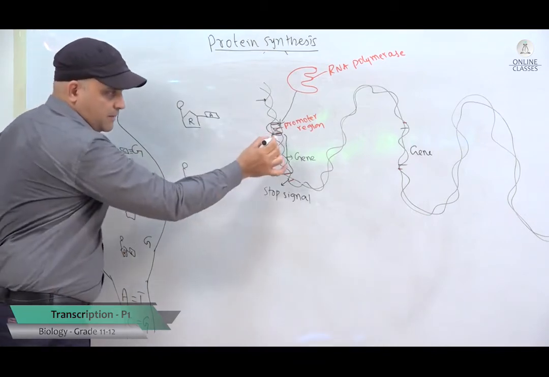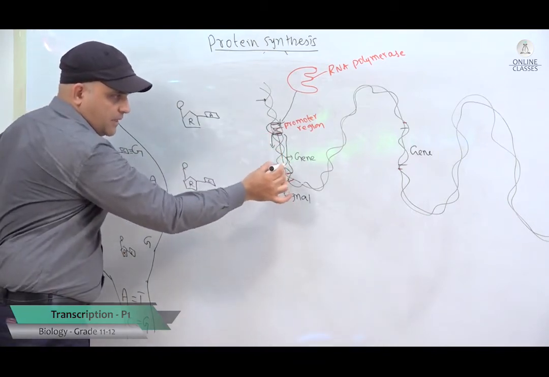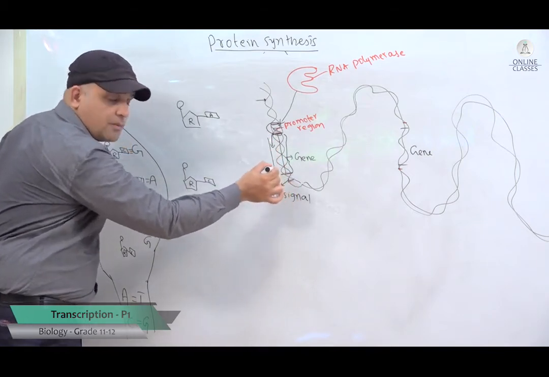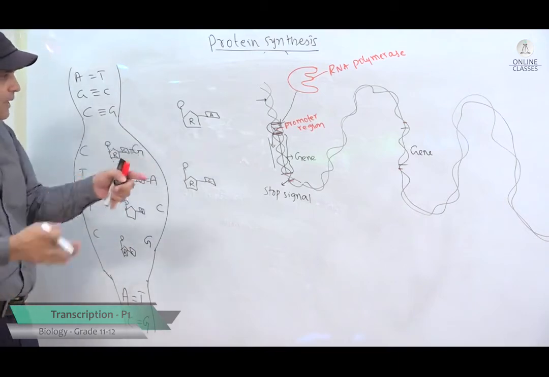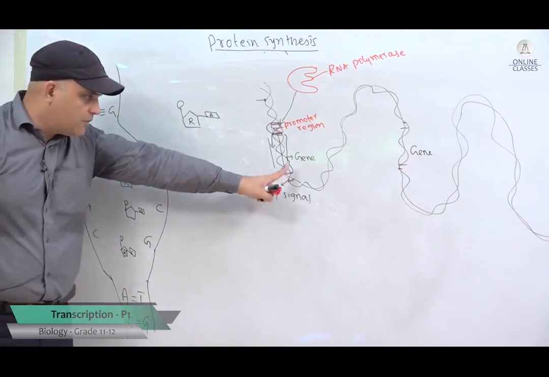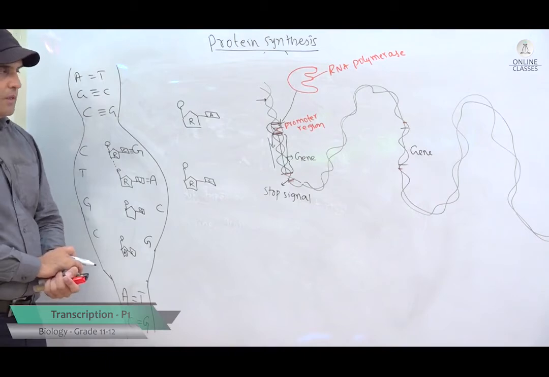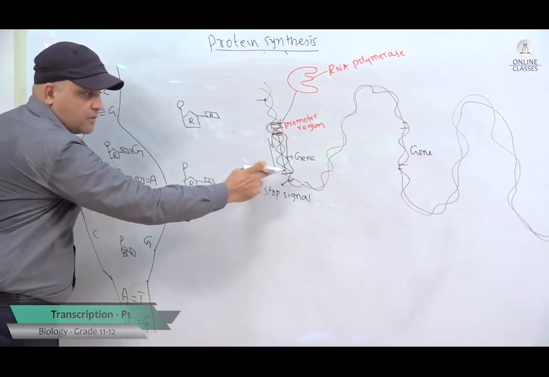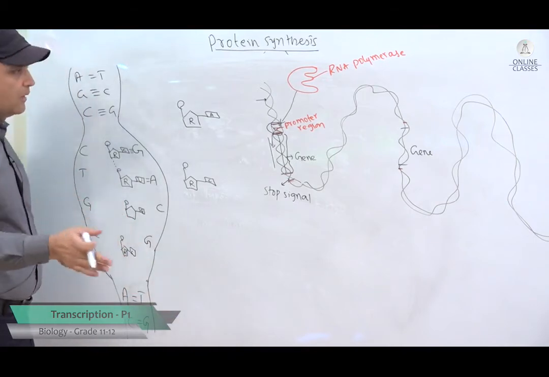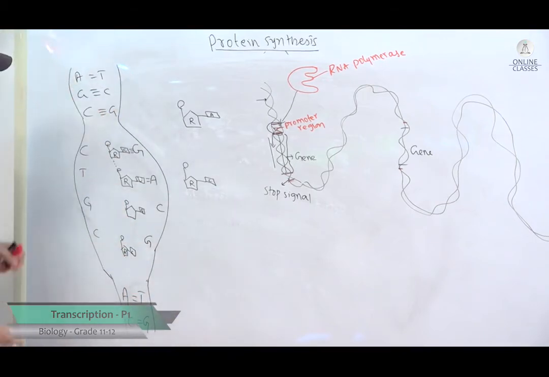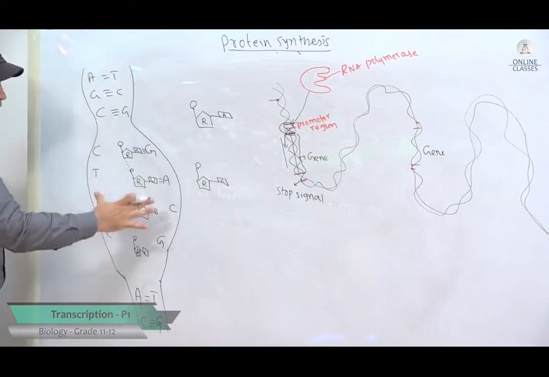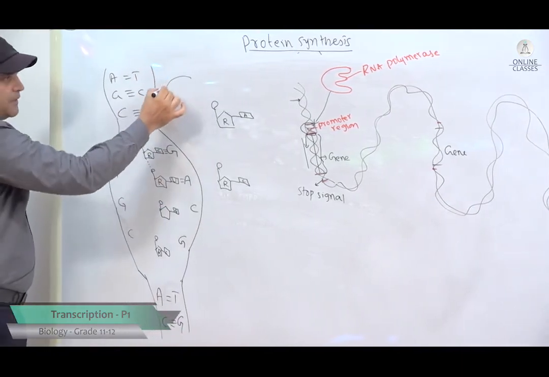And once it binds, it opens up this DNA double helix and copies this information. At the end of a gene there will be a stop signal as well that tells the enzyme not to copy the information from this point onwards. So, I think the part is clear. You have a promoter and then you have a terminator sequence, or you can say the stop signal for the RNA polymerase. Again, here this enzyme called RNA polymerase